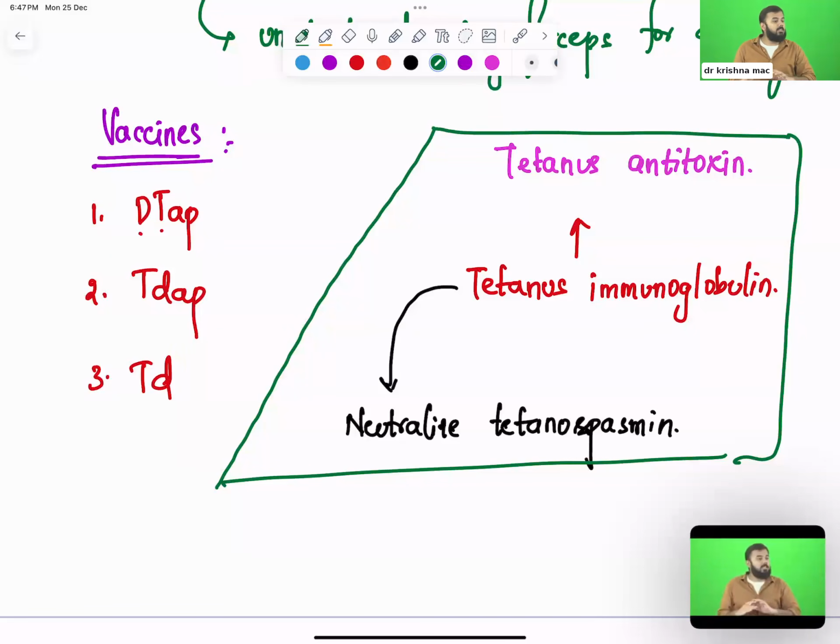So everyone is clear with this? Yes or no? You perfectly understood the concepts. Tell me quickly.